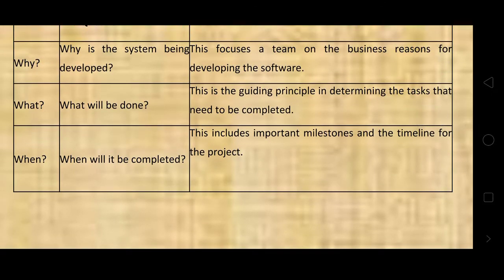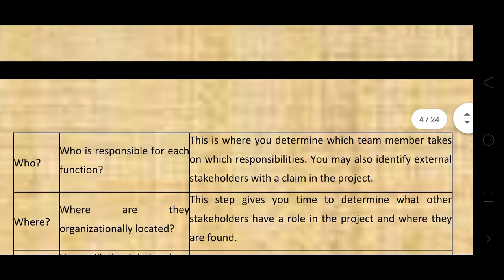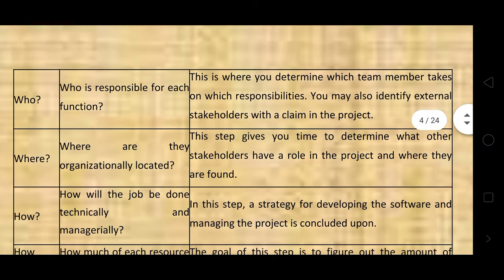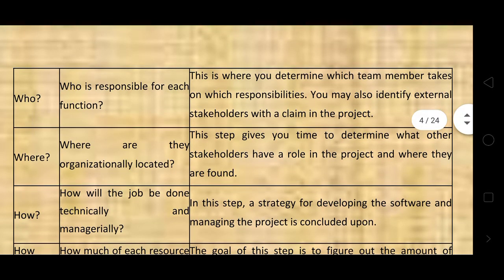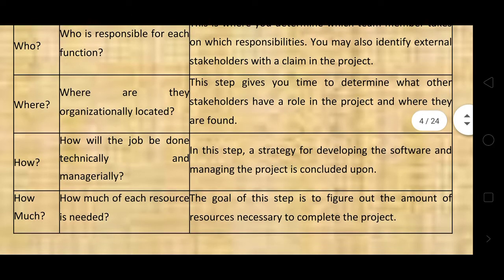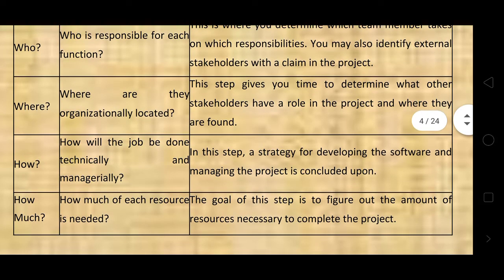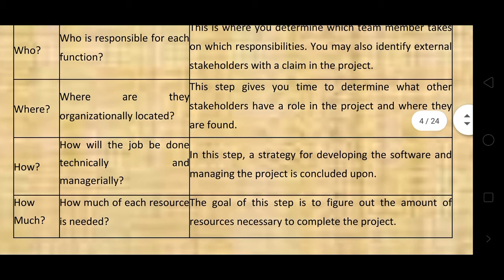Here we see why, what, when, 3, and who, where, 5. Total 5 W's and 2 H's. The H question starts. How will the job be done technically and managerially?